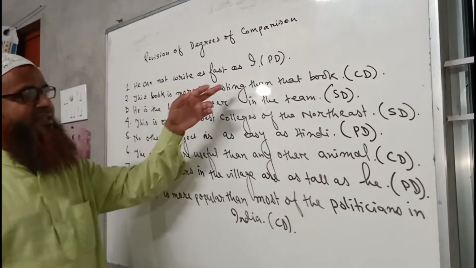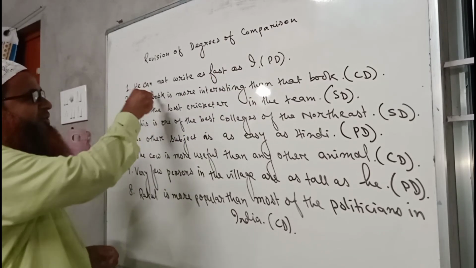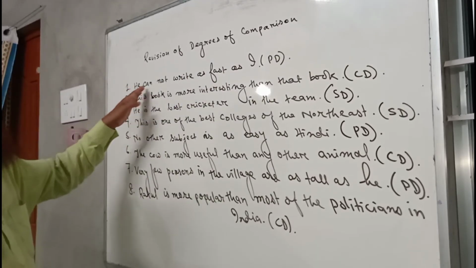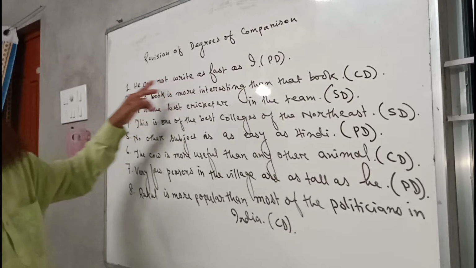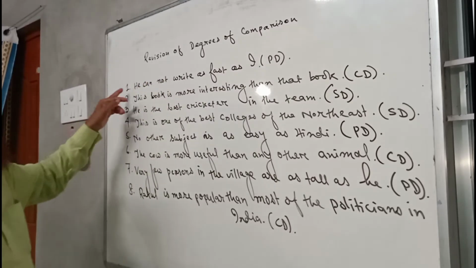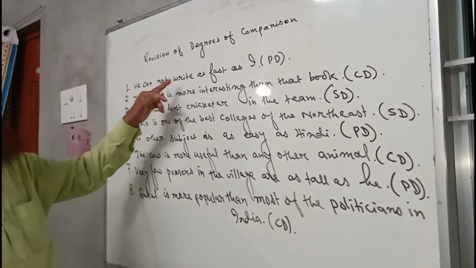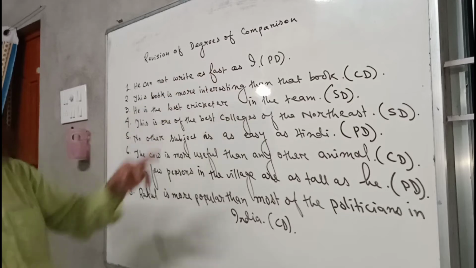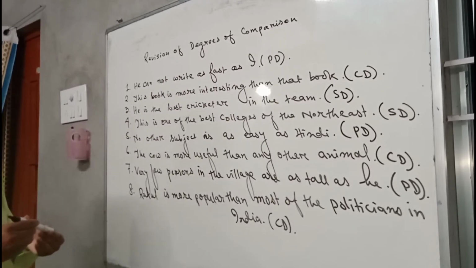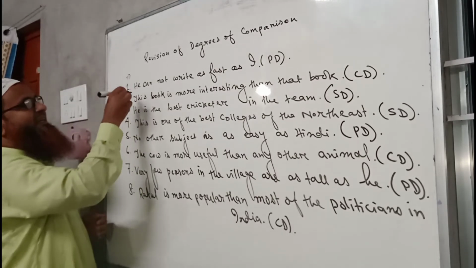It can never be changed into superlative because the comparison here is limited between two persons only, that is he and I. So I will come at the start of the sentence. He cannot write as fast as I. That means I can write faster than he. So this will be the answer of the first sentence.